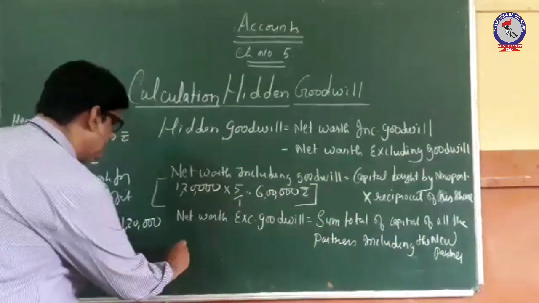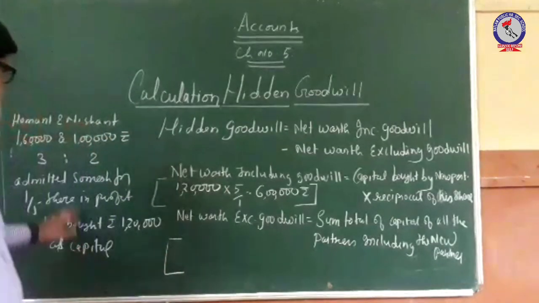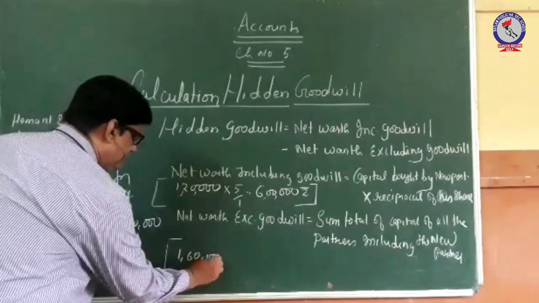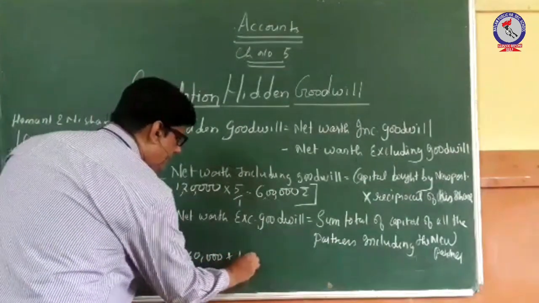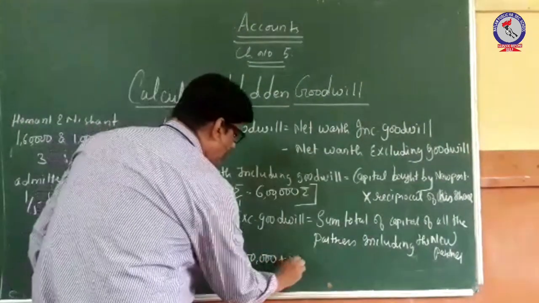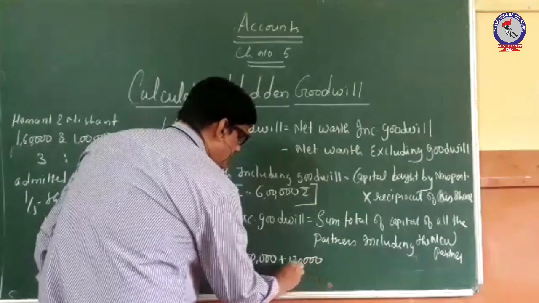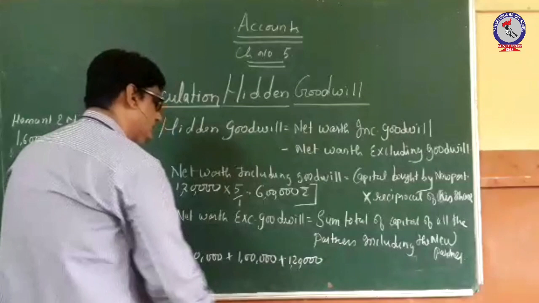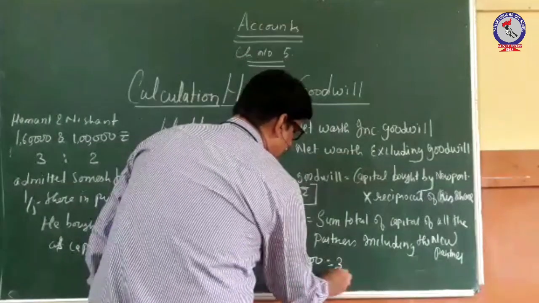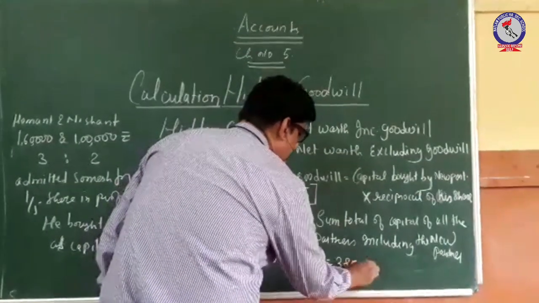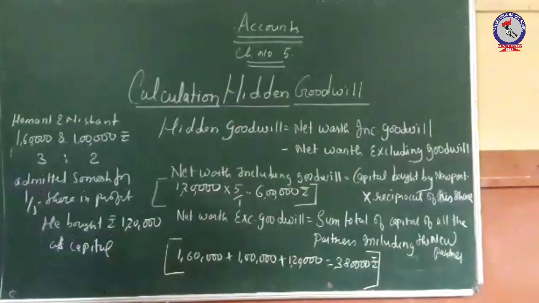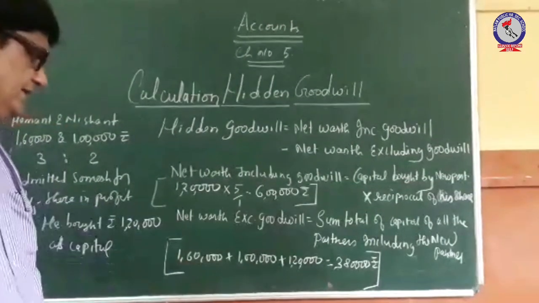partner. So sum total of capital of all the partners means Hemant 1,60,000, Nishant 1 lakh, then the new partner, that is Somesh, 1,20,000. So this becomes 1,60,000, 2,60,000, 3,80,000. So 3,80,000 rupees is the sum total of capital of all the partners including the new partner.